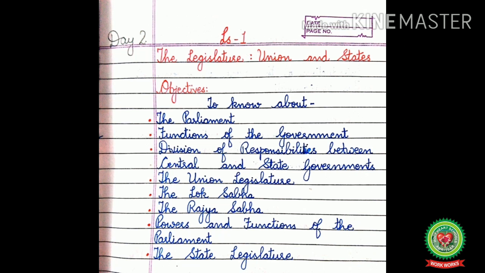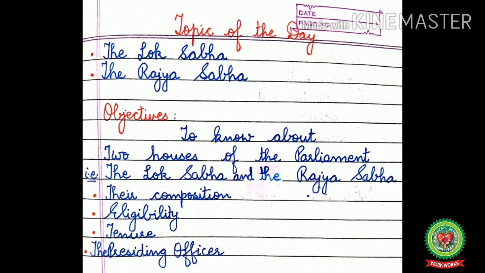Earlier we had discussed about the parliament and the union legislature. Today we are going to discuss about the two houses of the parliament. That means the topic of today is the Lok Sabha and the Rajya Sabha. The main objectives of today's topic are to know about the two houses of the parliament, that is the Lok Sabha and the Rajya Sabha. In it we will be discussing about the composition of both the houses, eligibility, tenure, and the presiding officer.